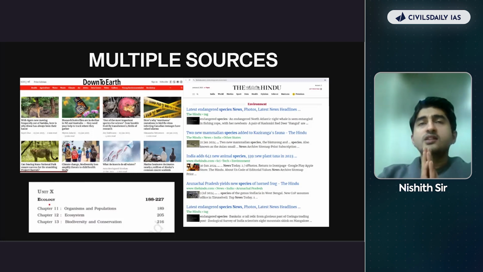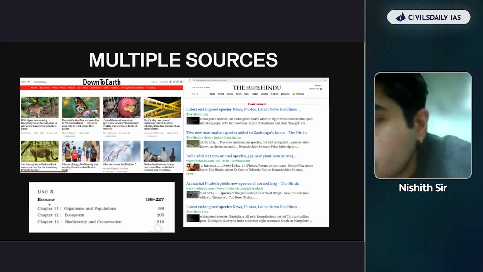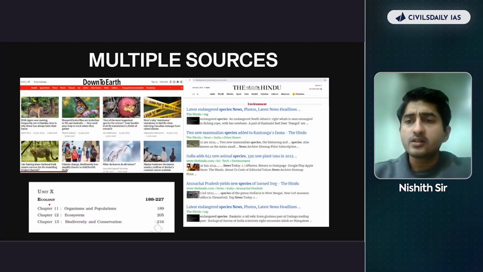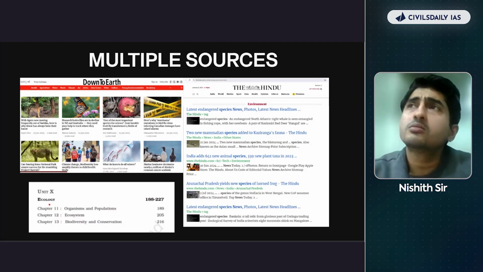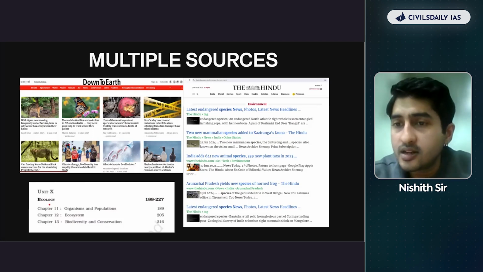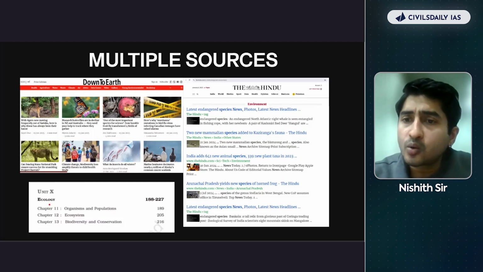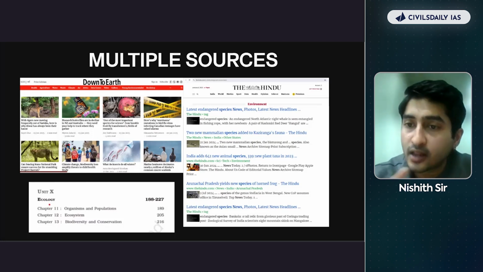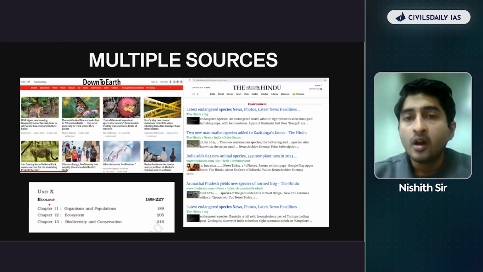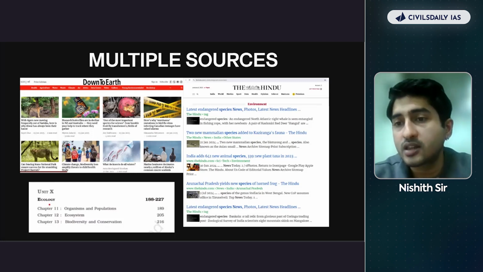Similarly, you cannot say read this one book and environment is done. I have seen toppers and people who have got ranks scour through Down To Earth magazines, read about environment from the Hindu, Indian Express, go back to your biology book, then go back to the geography book. How does one get across this?